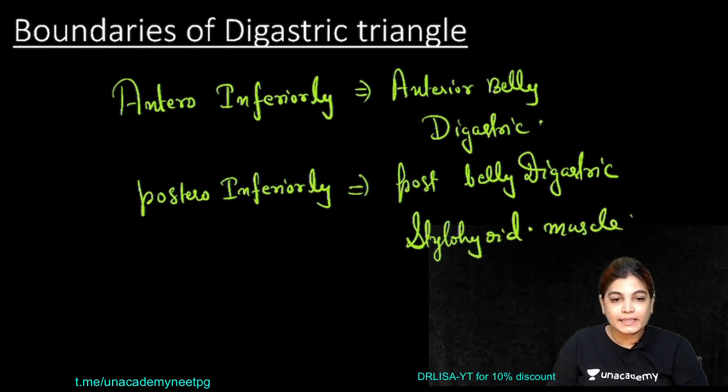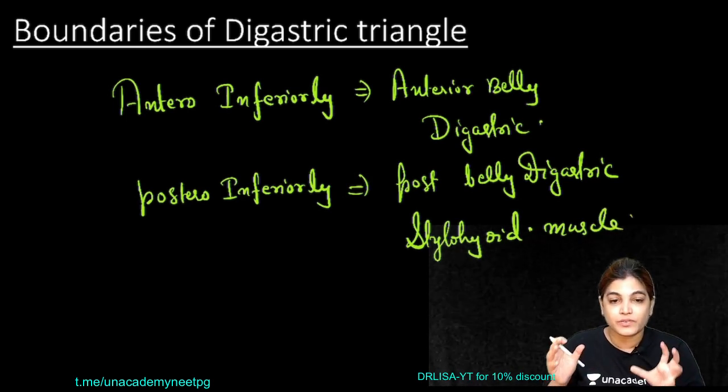I am just writing the details because through these MCQs you can revise these important topics.